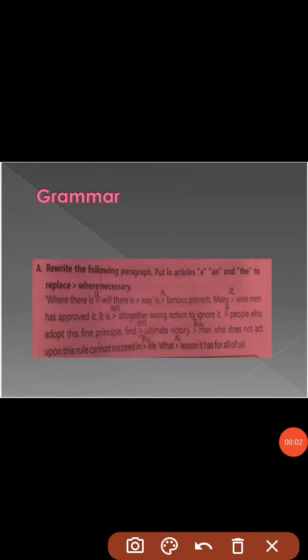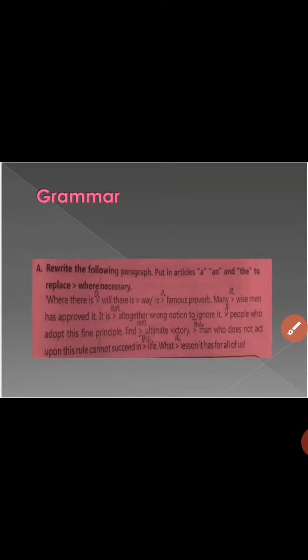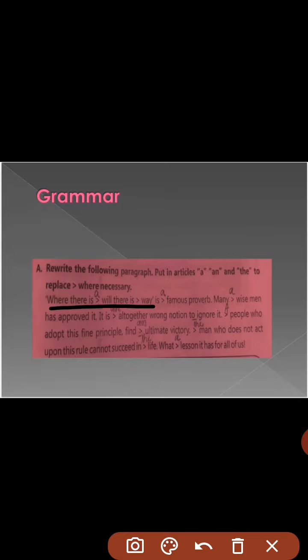So dear students, this is the exercise that is given in your book, in which you have to replace these blanks with the articles according to the context of the sentence. Where there is a will, there is a way. Now we know that it is a famous proverb in which a is being used. Many a wise man has approved it. It is an altogether wrong notion to ignore it.